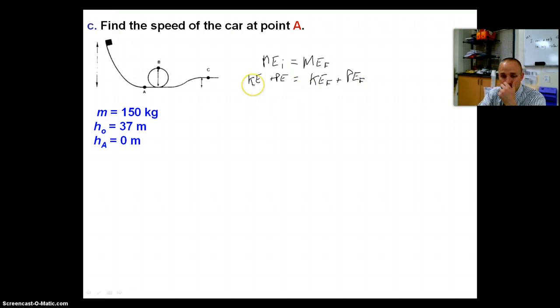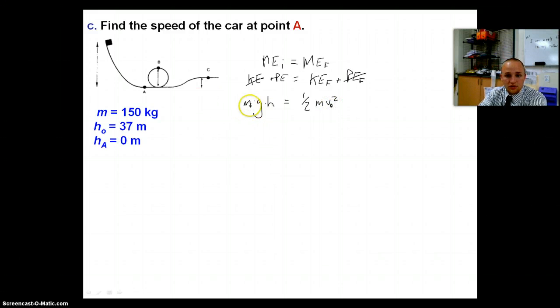Okay, so we've got our KE plus our PE, and how do we find KE? We know that at the top we don't have any kinetic energy, so all we have is potential, and it equals mass times gravity times height. And at the bottom, we know that we have 0 height, so we are getting rid of our potential energy, and we have kinetic energy of 1/2 mv squared. So that looks a little better. Our mass times gravity times height equals 1/2 mv squared, and that's our velocity at point A.